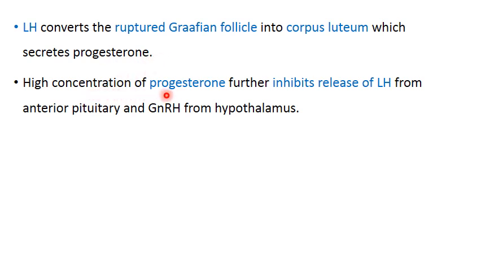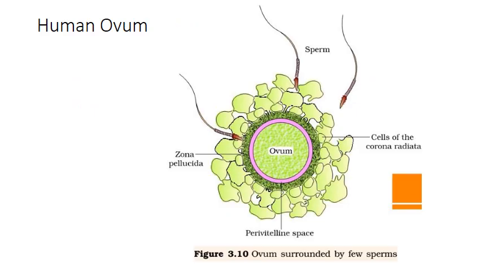And high concentration of progesterone will further inhibit release of luteinizing hormone from the anterior pituitary and GnRH from the hypothalamus. So this was about the hormonal control of the process of oogenesis.